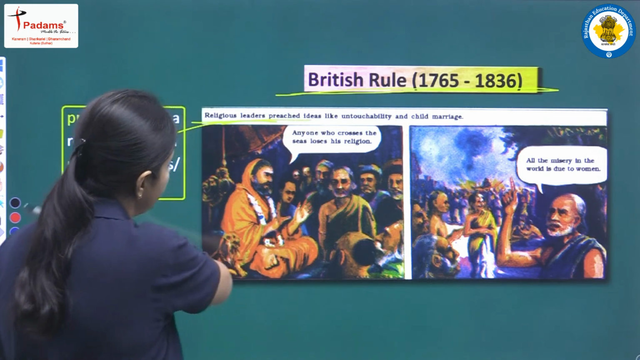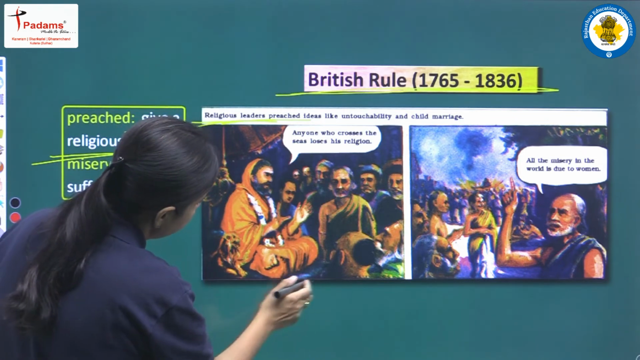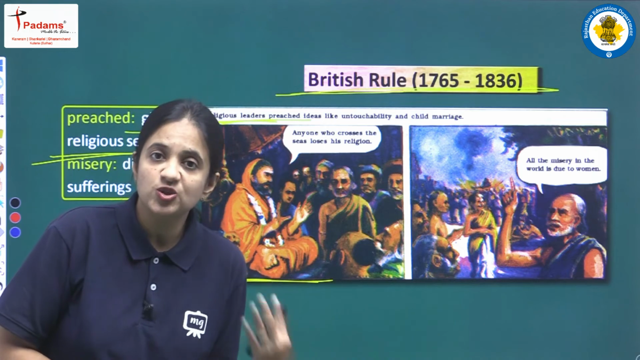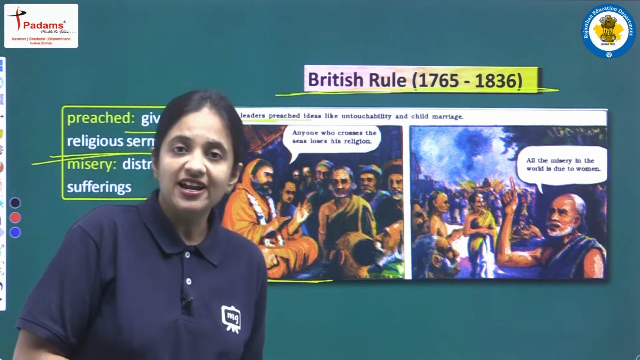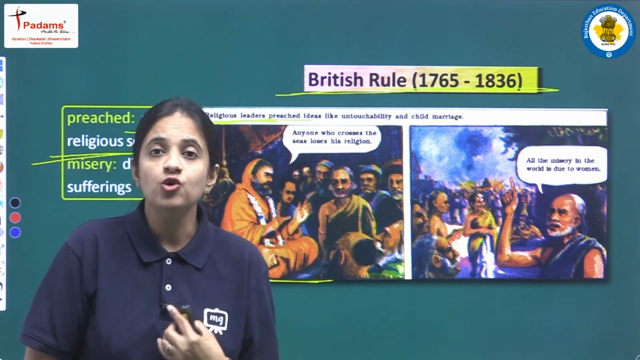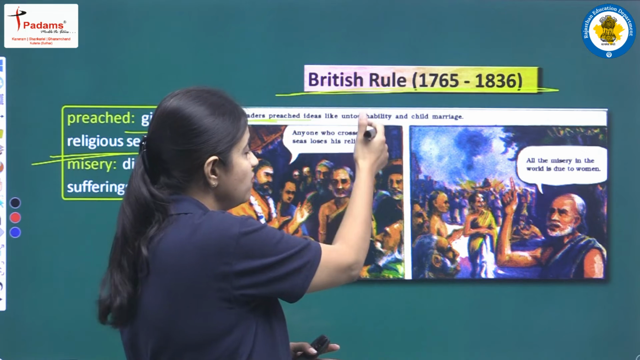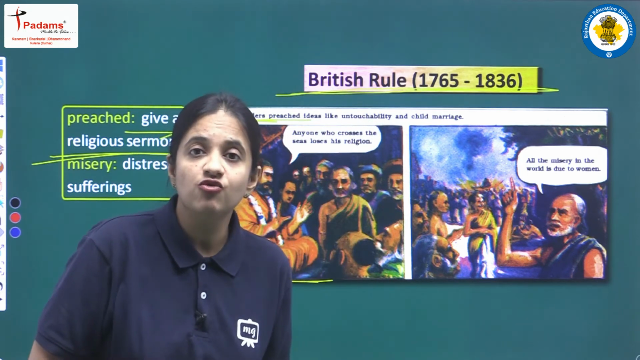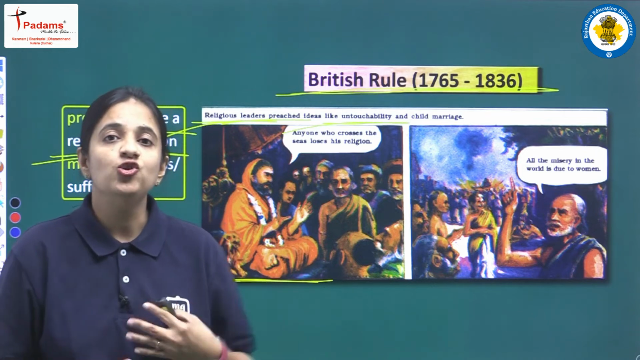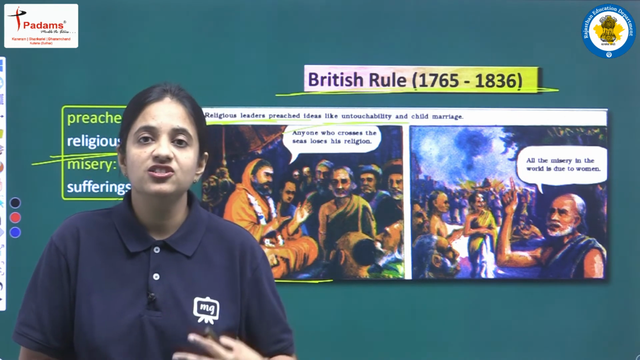So let's see what preach means. Preach means to give a religious sermon. So in this picture we can see he is a religious teacher and he is preaching something. And at that time our society, the Indian society, had so many customs and traditions that were very unfair, that were full of injustice, like untouchability and child marriage. So what untouchability means, you all are aware that because of the caste system, there were some castes who were regarded as untouchable.